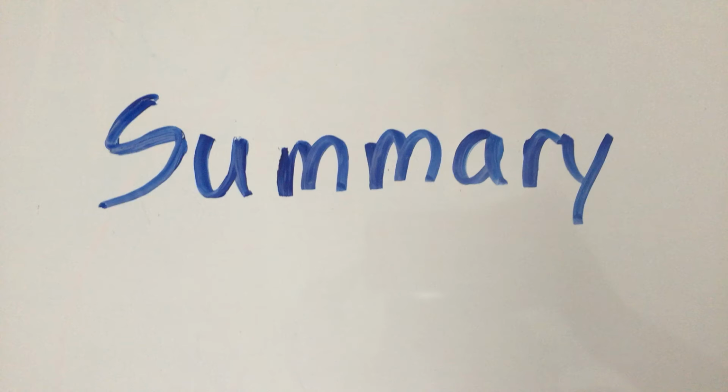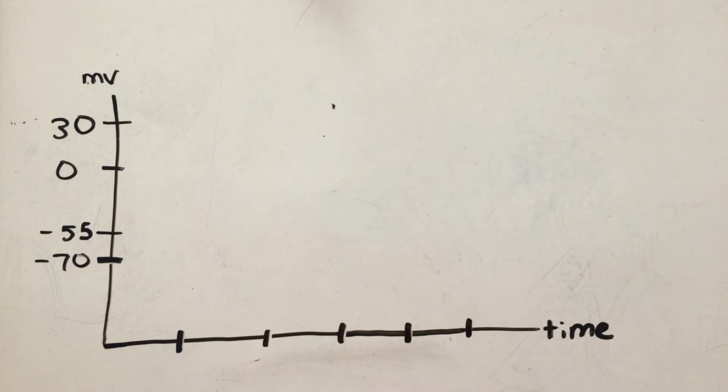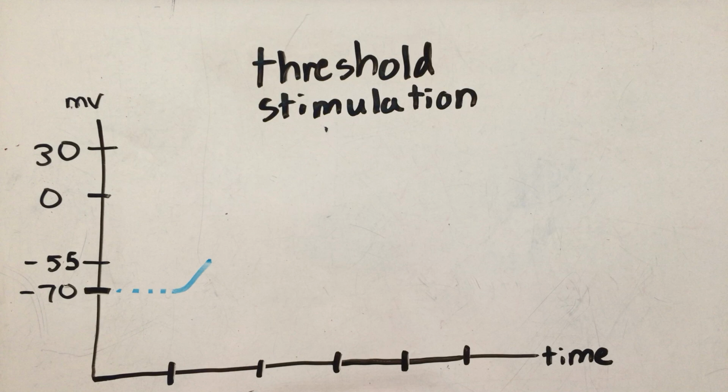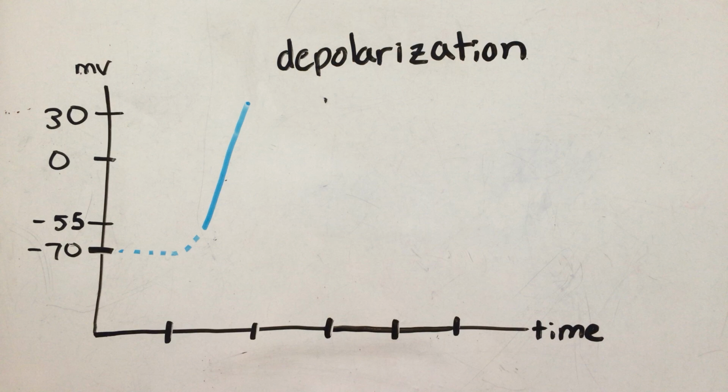The neuron rests with a charge of -70 millivolts while only the leakage channels are open and the pumps are operating. When the neuron is stimulated to its threshold charge of -55 millivolts, the membrane immediately depolarizes. The sodium channels open while the potassium channels remain closed.